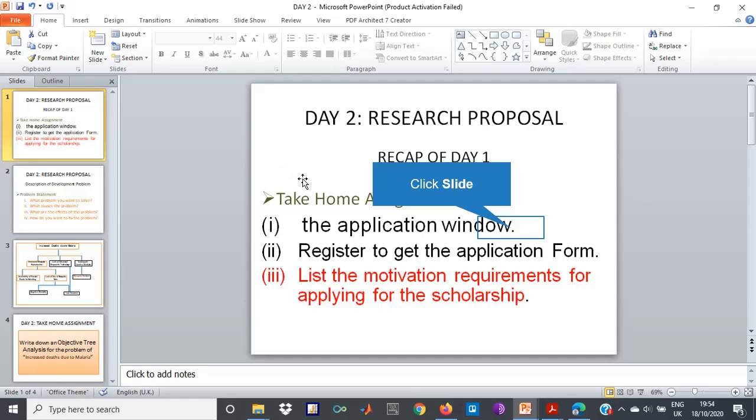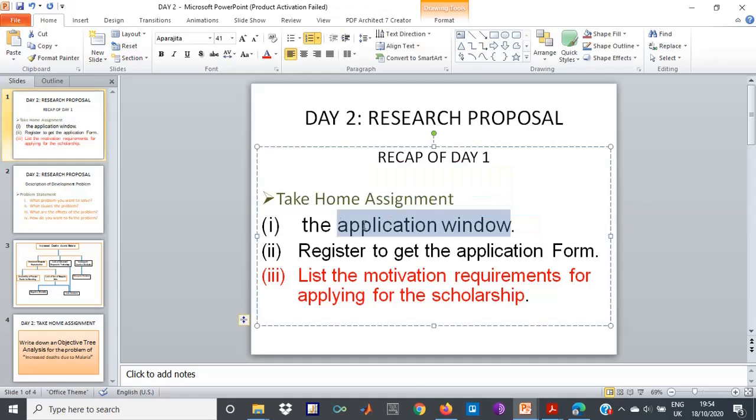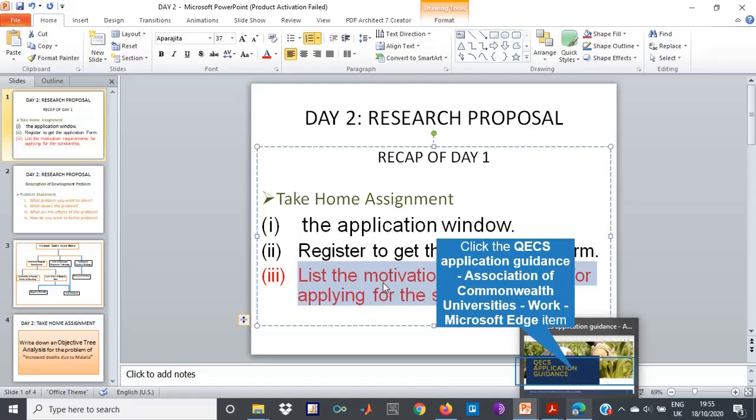I gave you an assignment to go to any source of information for scholarship, and you were required to download the application form. In the application form, you could at least identify the application window, and then you were required to register first before applying, and after getting the application form, you were required to list the motivation requirements.